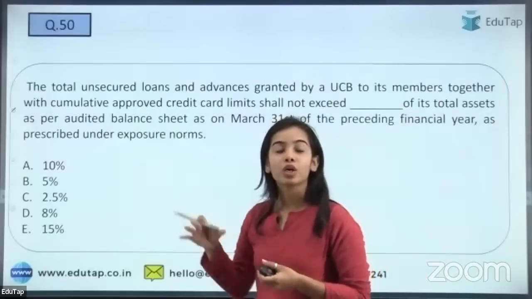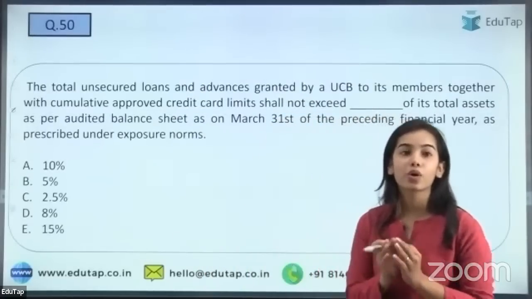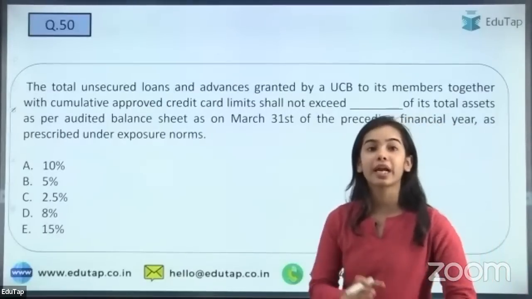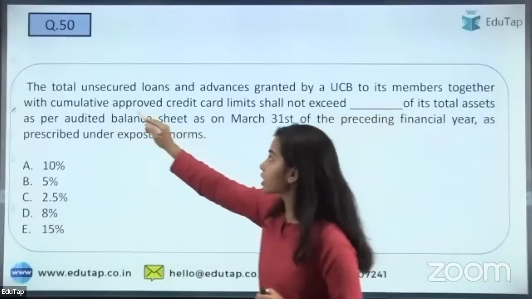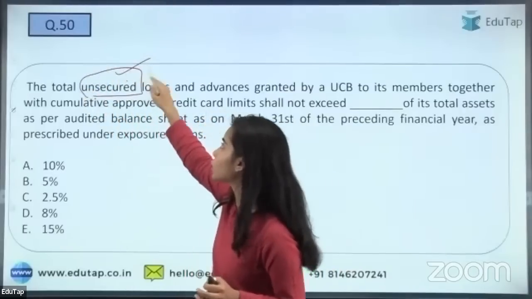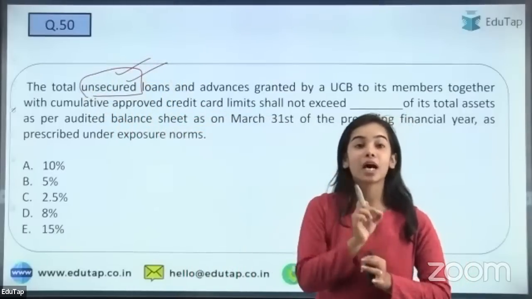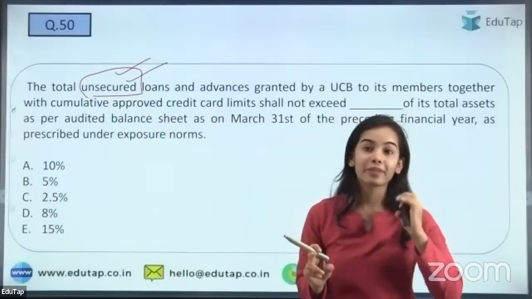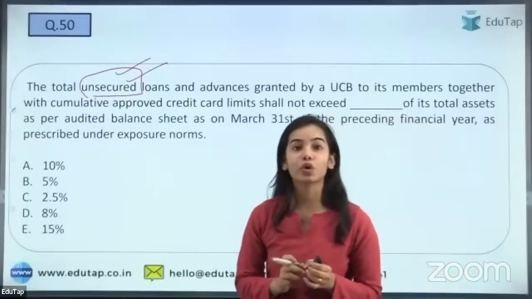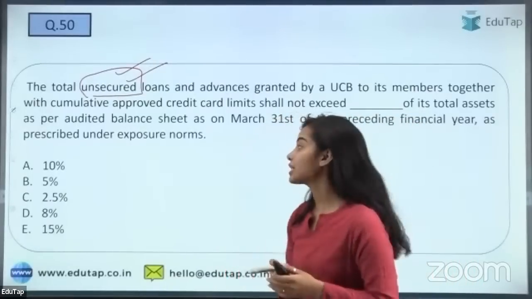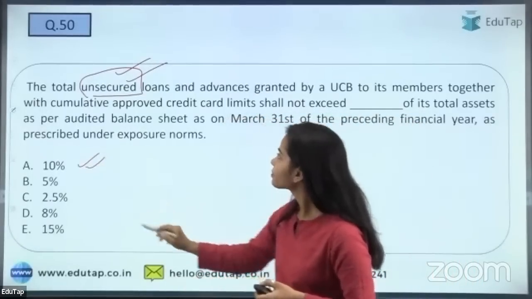business and all. So here you have to tell the total unsecured loans and advances that can be granted by the UCB. Total unsecured, that is without collateral, the loans and advances can be given up to what limit? So what limit is there? Yes, it is 100 crores, not 1,000 crores. So yes, I'm getting 10%, and that is correct.